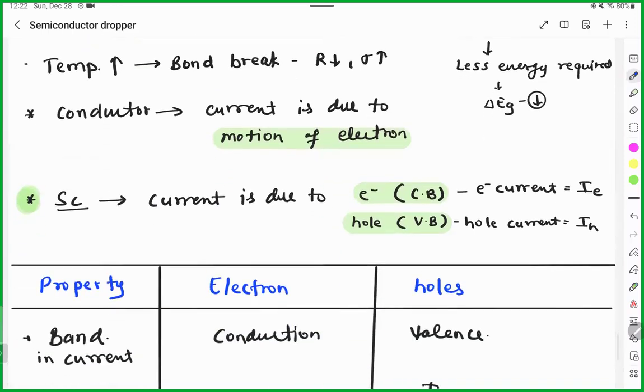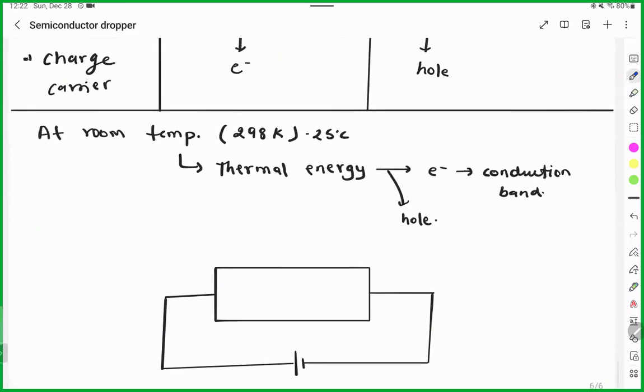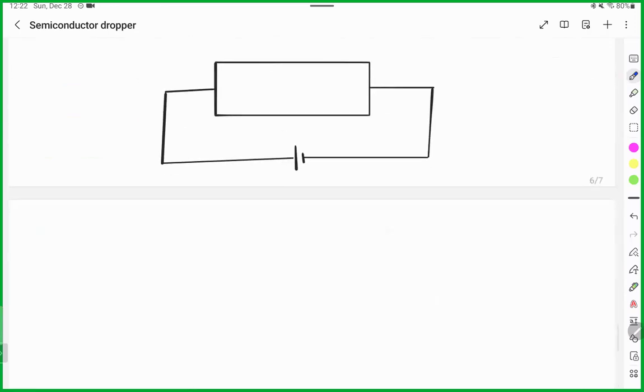Correct? So, for example, here you have a battery. You know, the bigger line is the positive side. This one is the negative side. So when current passes through this, same charges repel each other and opposite charges attract each other. So it means this side is positive and this side is negative. So can we say electrons will try to move toward the positive side and holes will try to move toward the negative? Make sense?